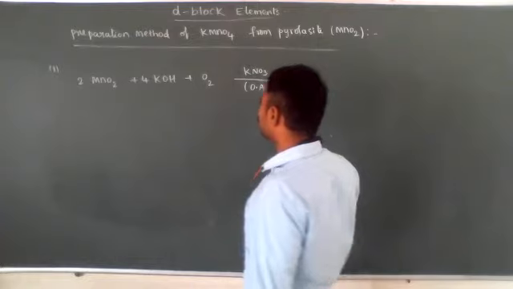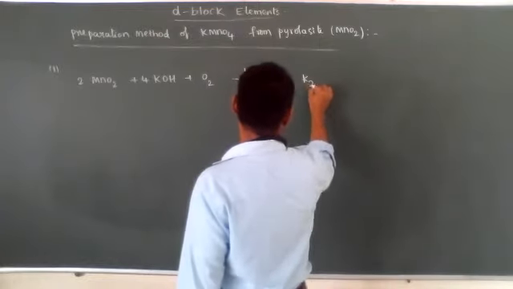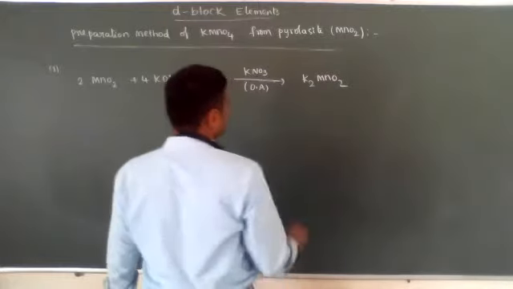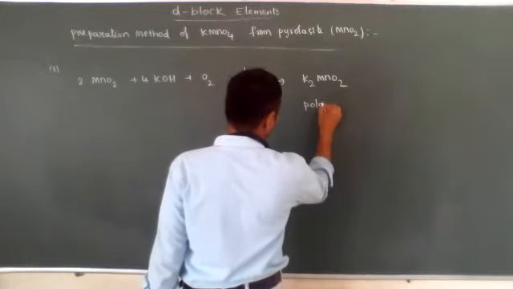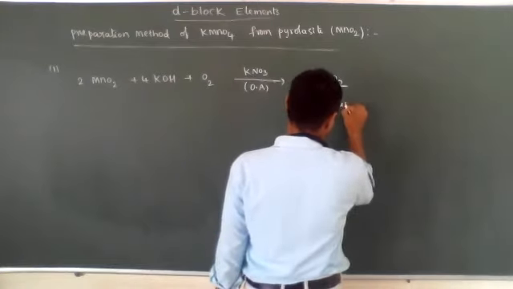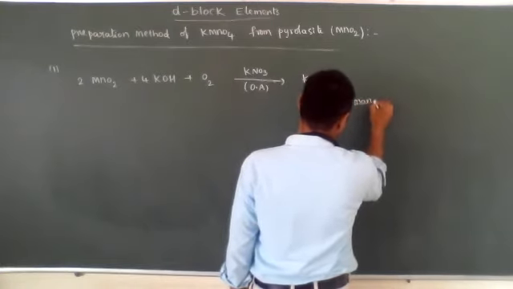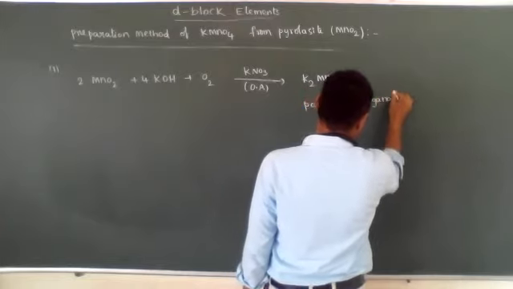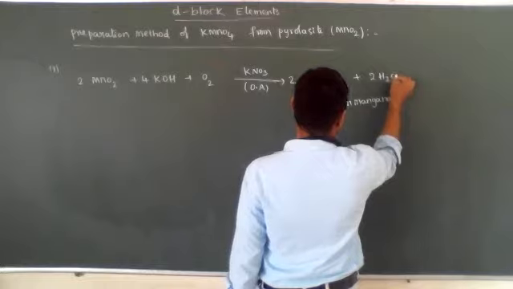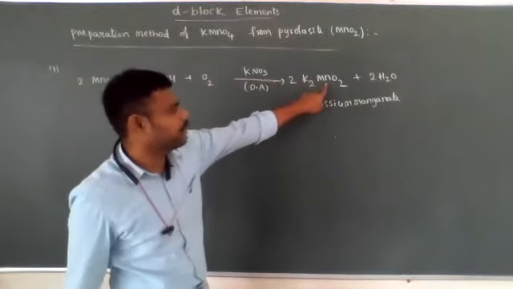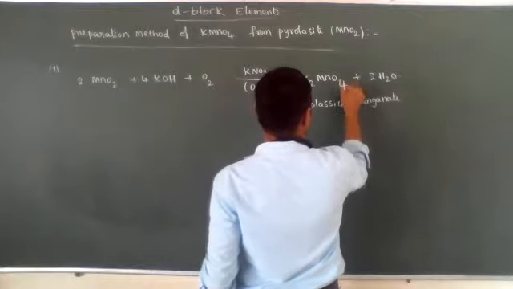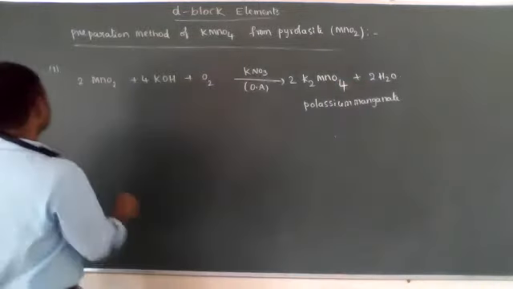Then it produces K2MnO4, potassium manganate, plus water. This is potassium manganate, K2MnO4. The next step.